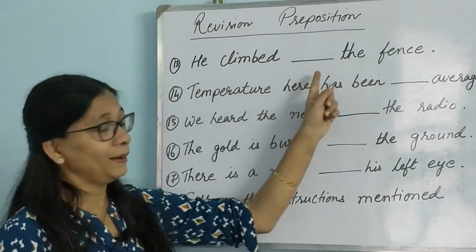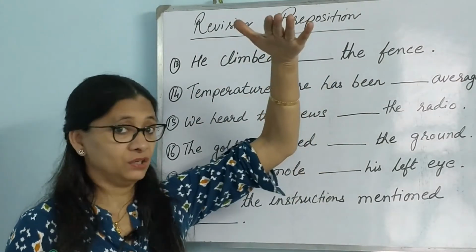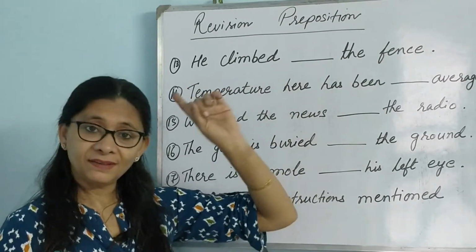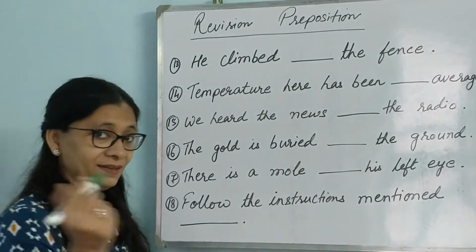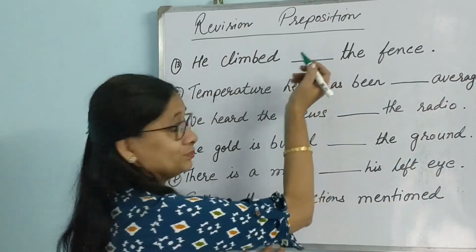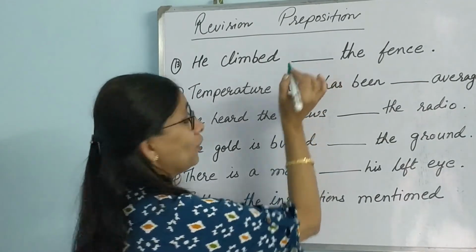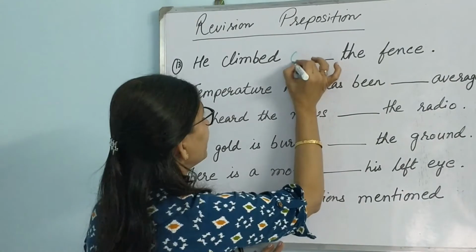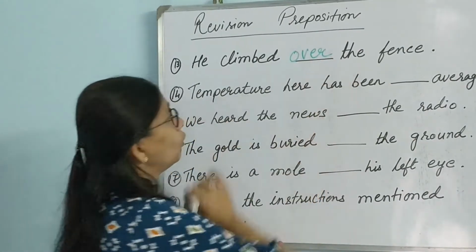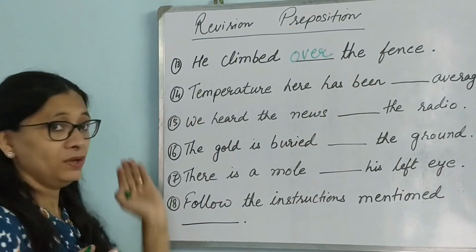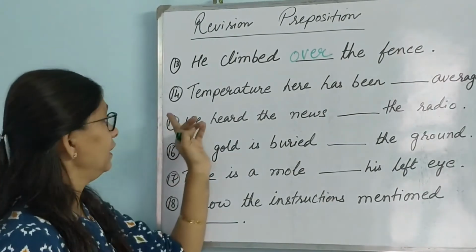He climbed above the fence. Above means just height, no movement. But here there is a sense of movement. So it should be, yes, come on, tell me. All of you who are shouting over, you are right. Over the fence, because there is a movement and height.